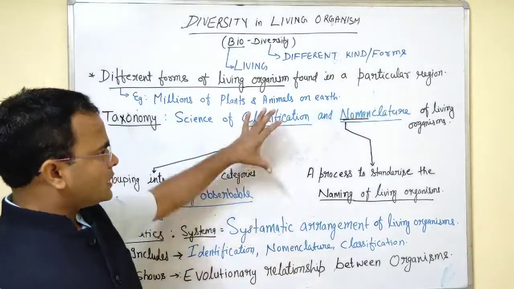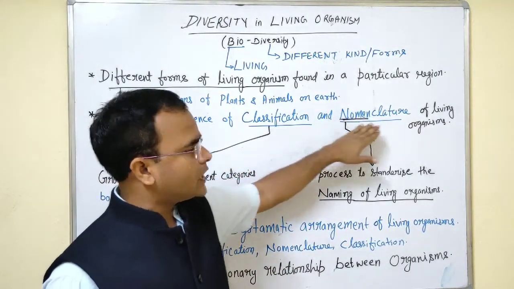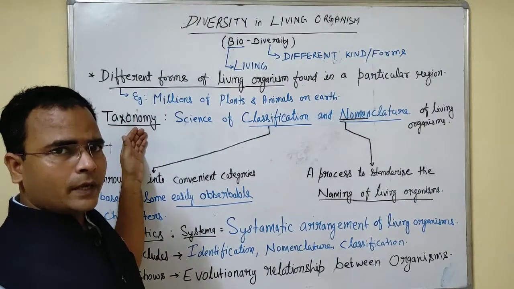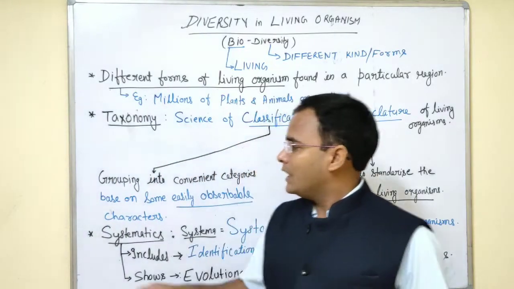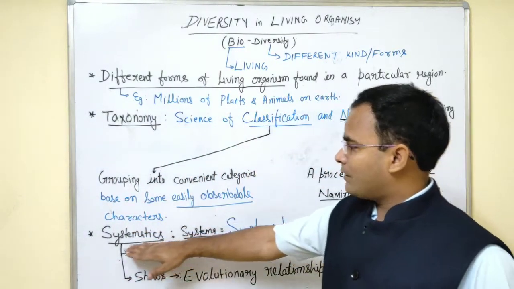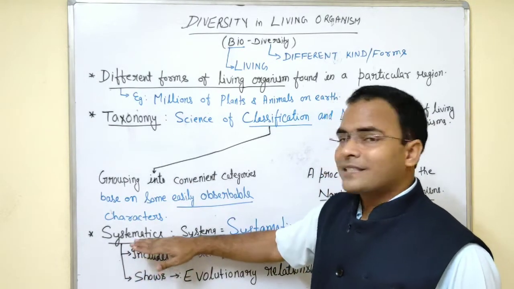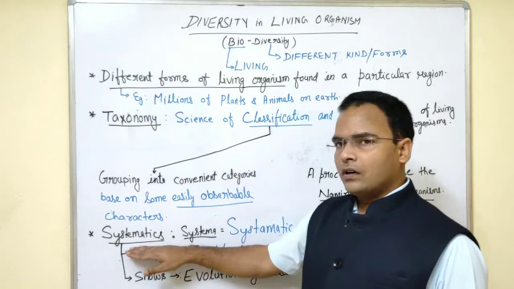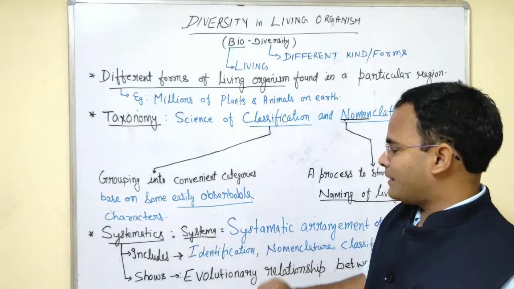Now concluding these two things, classification and nomenclature, the branch we are studying is called taxonomy. It means that we are going to do things systematically. That's why this entire taxonomy is also known as systematics. The word systematics has been derived from a Latin word, systema.